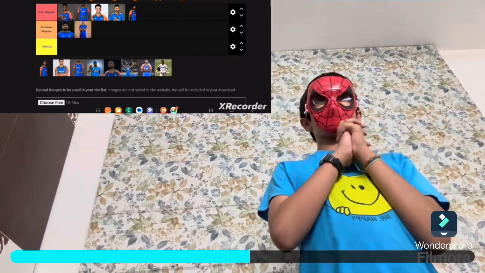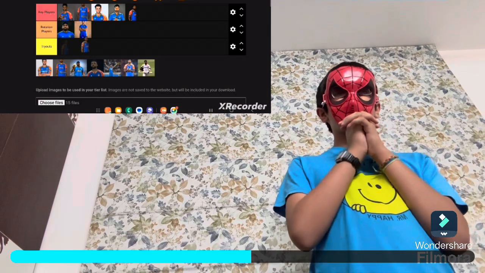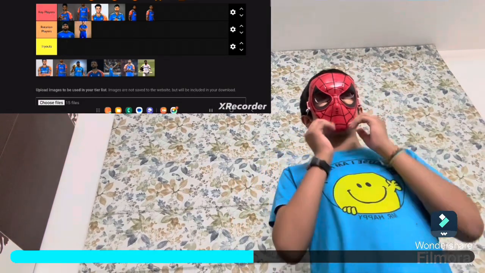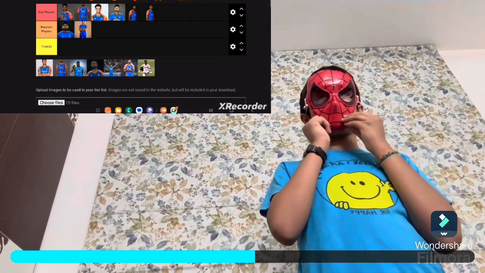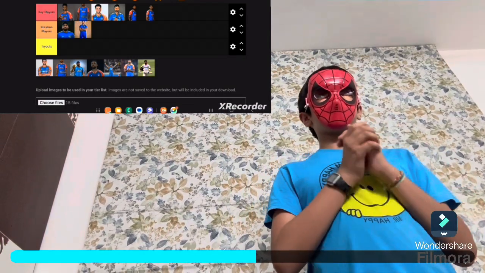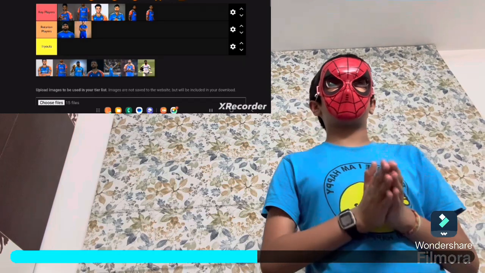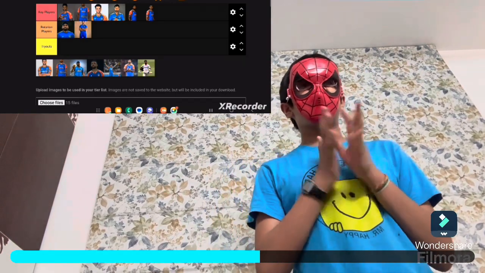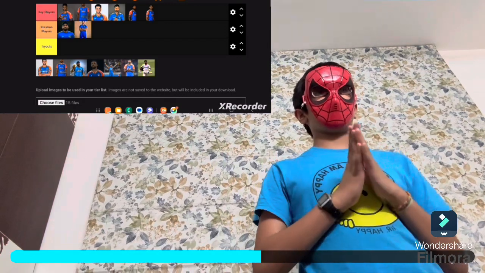Next, we have Akshar Patel, vice captain. He has to be in the key players slot. There is no other questioning about it. He's been promoted to vice captaincy. If he doesn't perform well, he's like on the bar right now with Hardik Pandya. So if he doesn't perform well, it's going to be really bad for him. He's otherwise a key player, also in the World Cup final. He has showed us what he can do.